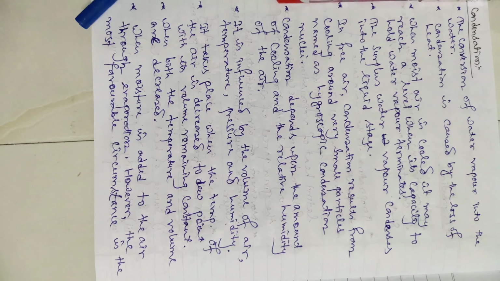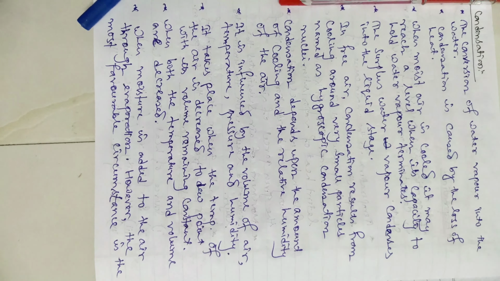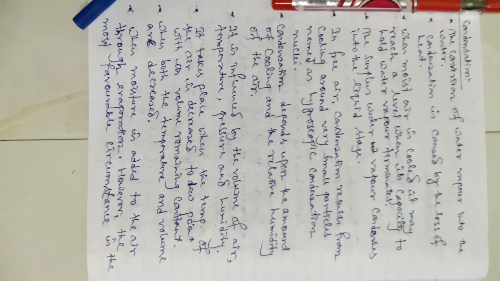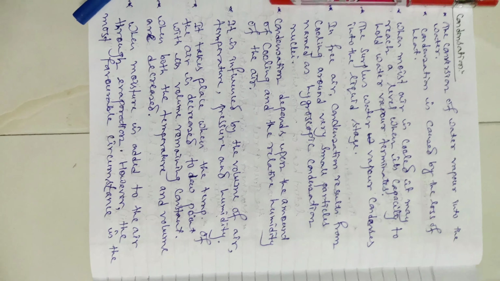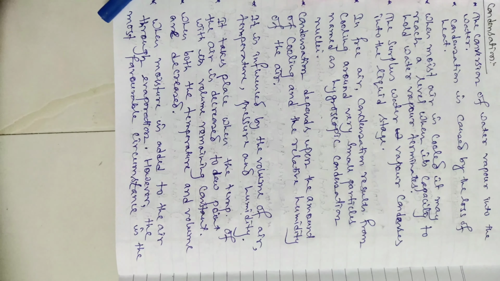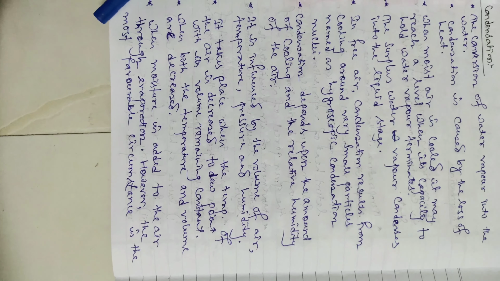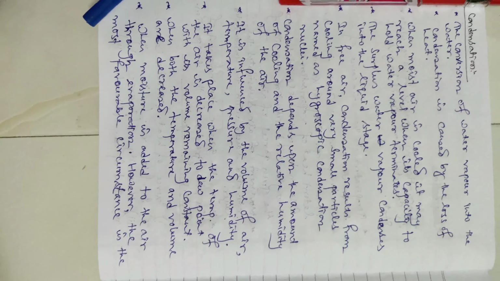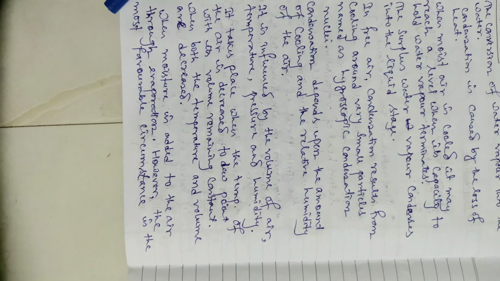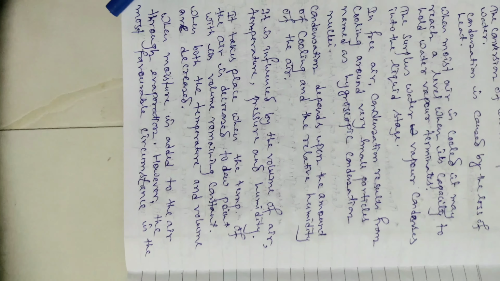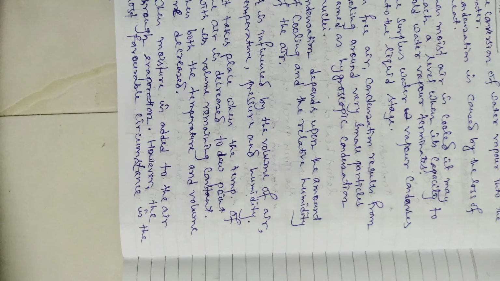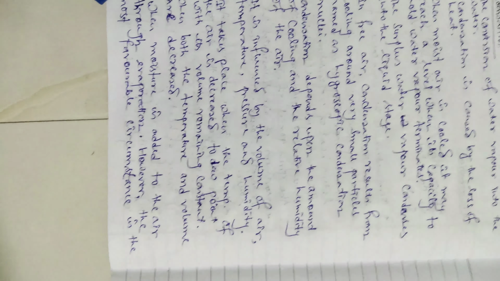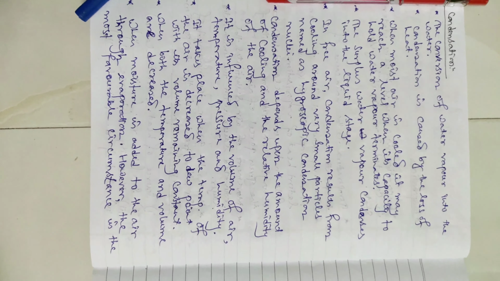Basically in the winter season, you know, the dew factor is there. Whenever the temperature of the air decreases very low to dew point with its volume remaining constant, the volume should remain constant, it will never change. When both the temperature and volume are decreased, then it starts to condense. When moisture is added to the air through evaporation, however, the most favorable circumstance is the reduction in the air temperature. So these are the basic things for condensation.